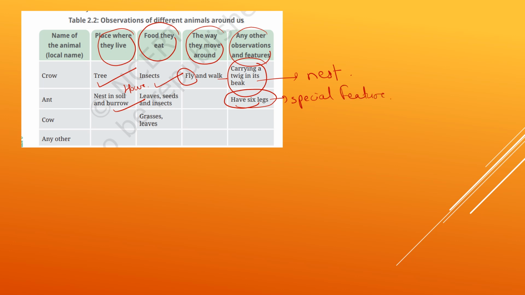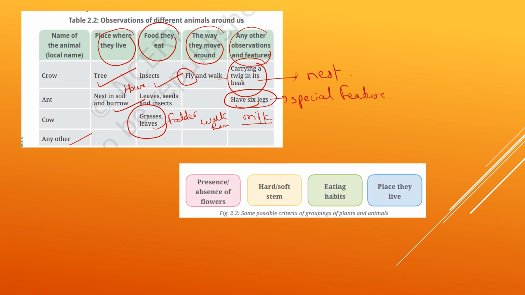Okay, then cow, again you have to write where they live, then their food: grass, leaves, we can say here, fodder. Okay, how they move. Yes, walk or run, and any other observations we can write. Yes, they can give milk, like this you can write. So you can take any other examples by your own. So these are some possible criteria for grouping of plants and animals.